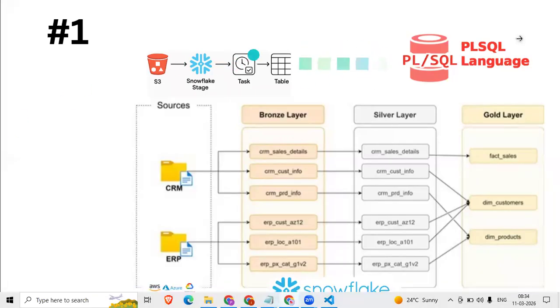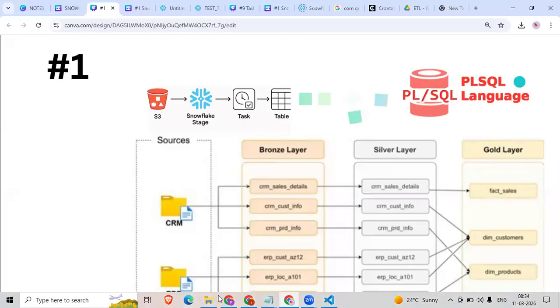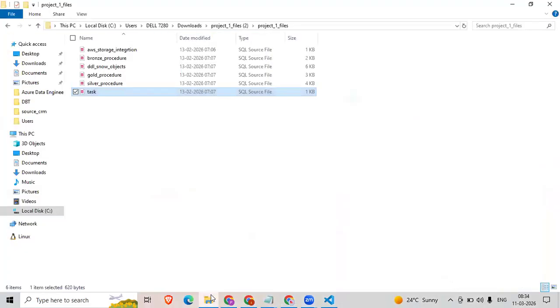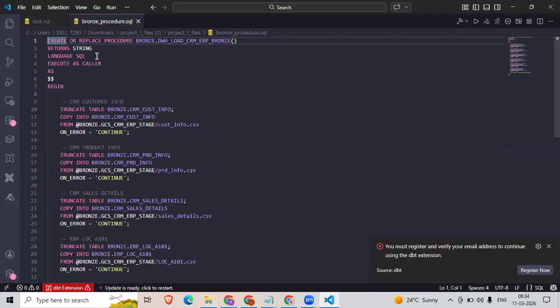So here we use procedures. As you all are from Oracle background, you are habituated with the cursor concept, but in Snowflake, we will not use cursors. Why? To process row by row, we need more compute cost, which is not cost effective. That is the reason we avoid using cursors.